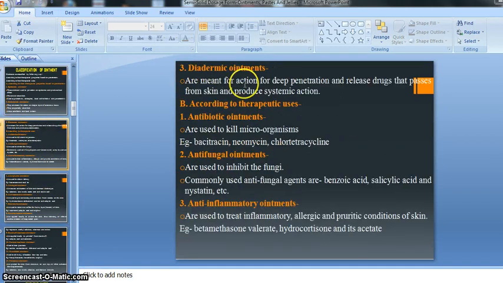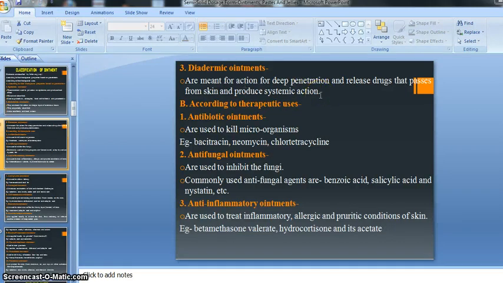But the diadermic kind of ointment has a good ability to cross the overall skin and helps the drug reach the blood circulation.